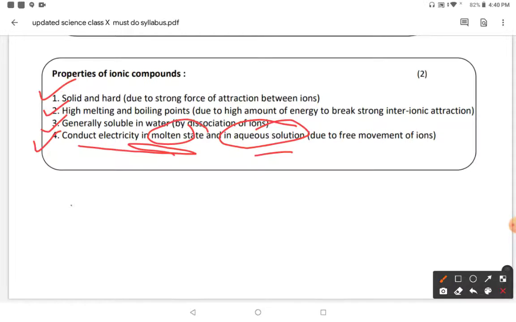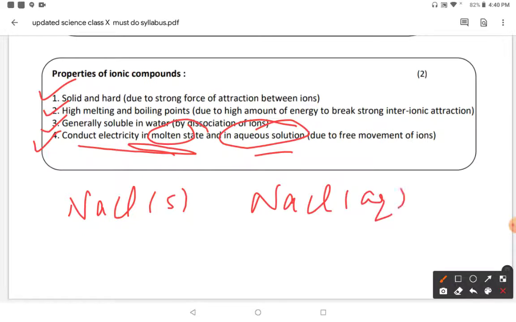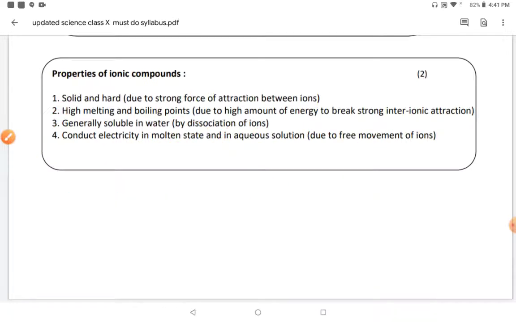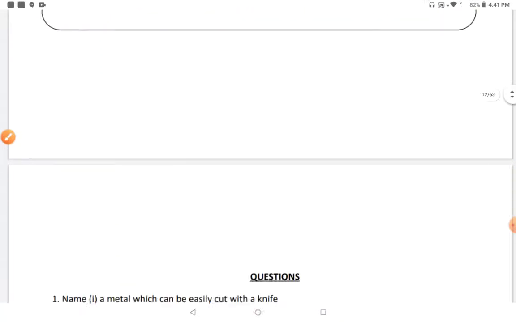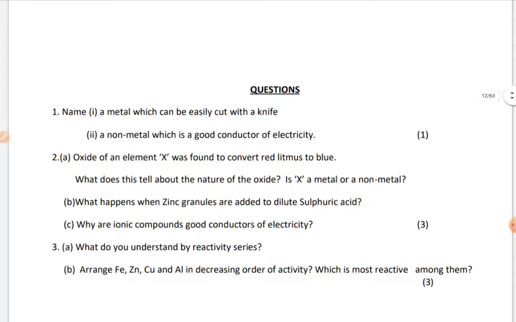For example, if you have sodium chloride in the solid state and sodium chloride in the aqueous state, out of these two, which conducts electricity? Obviously sodium chloride in the aqueous state will conduct electricity, because when water is added to it, sodium chloride is converted into sodium ions and chloride ions, and the movement of ions is the cause of conduction of electricity. So these are the four properties of ionic compounds, and these are important topics of metals and non-metals.